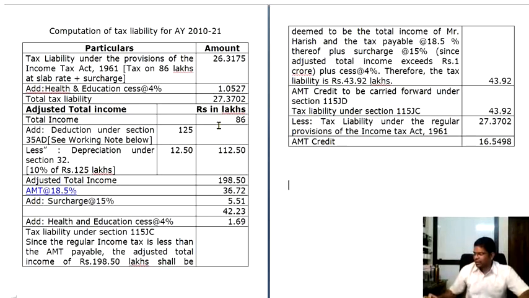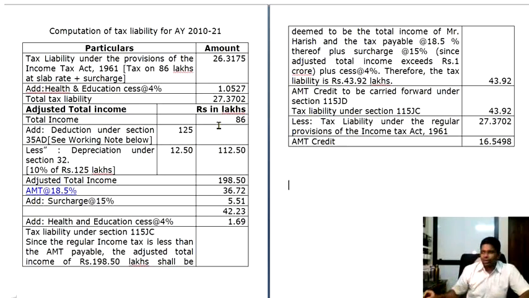Now when you calculate on the remaining 76 lakhs at the rate of 30%, that comes to 22 lakhs 80,000. To 22 lakhs 80,000, you will add the remaining tax liability as well, that is 1 lakh 12,500. When you add 1 lakh 12,500, it comes to 23 lakhs 92,500. And to that amount, you are supposed to add surcharge as well.